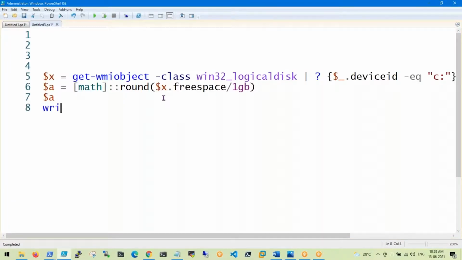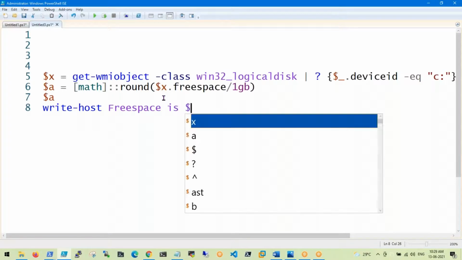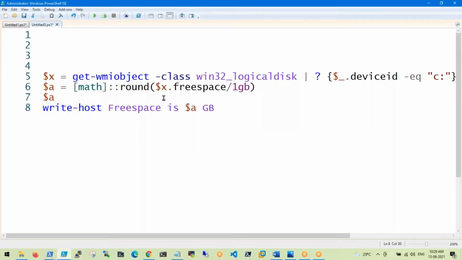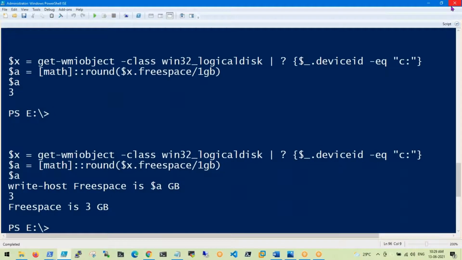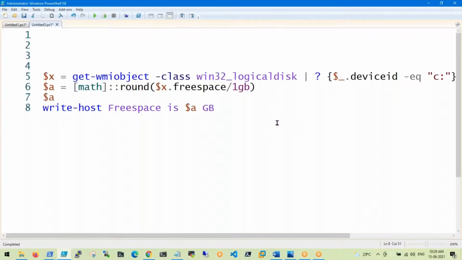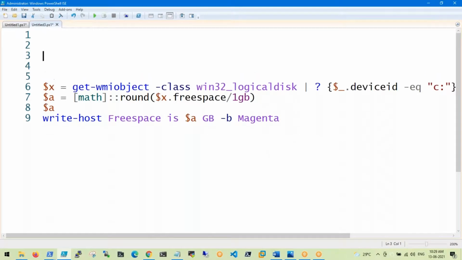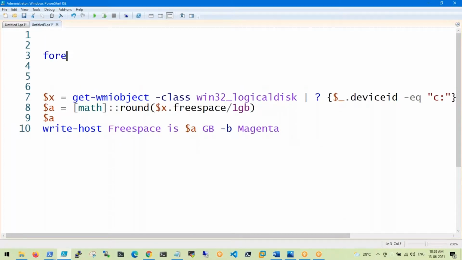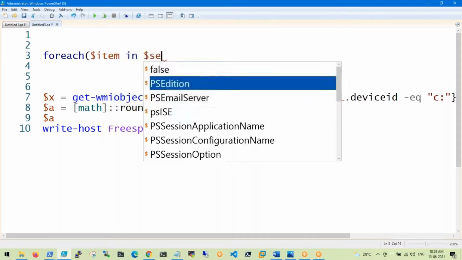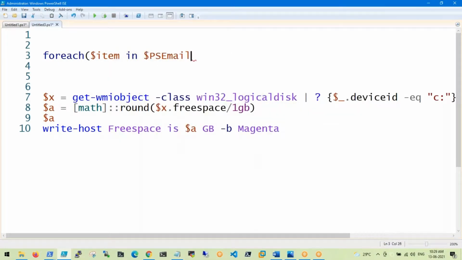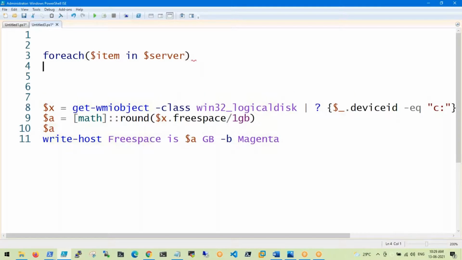So this is only for one server. Free space is $a GB. See what the space is: that is 3 GB. And how to work with multiple servers? There we will use the loops concept, guys. For example, this is a foreach. We will use it 100% for the remote servers. I'm giving an example of how to work with multiple servers.